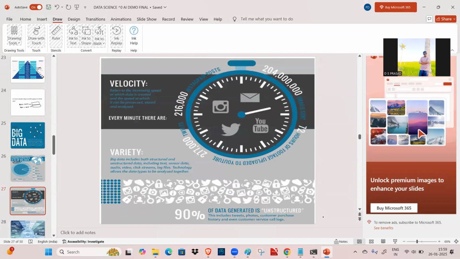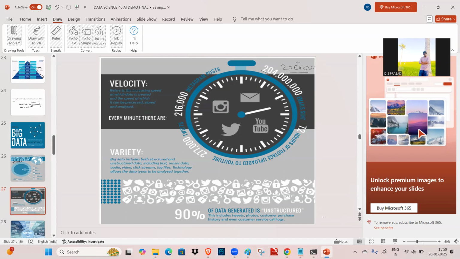And see here, every minute, what is happening? I mentioned velocity and variety also. Here you can see what is happening across our globe every minute in our society. For every minute, 20 crore emails we are sending. Sir, what is the importance of knowing about 20 crore emails being generated?